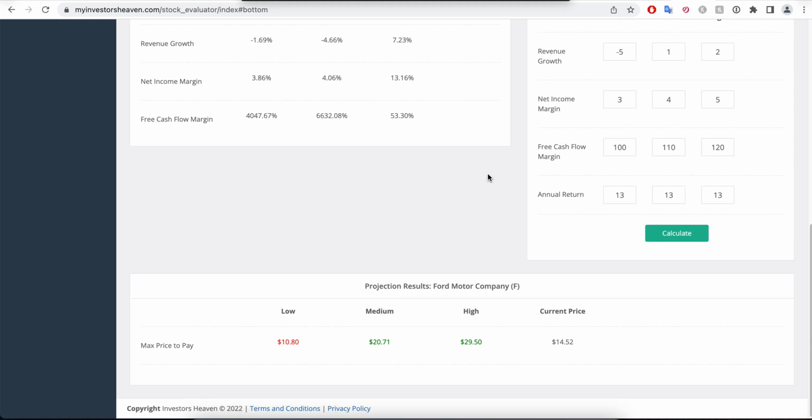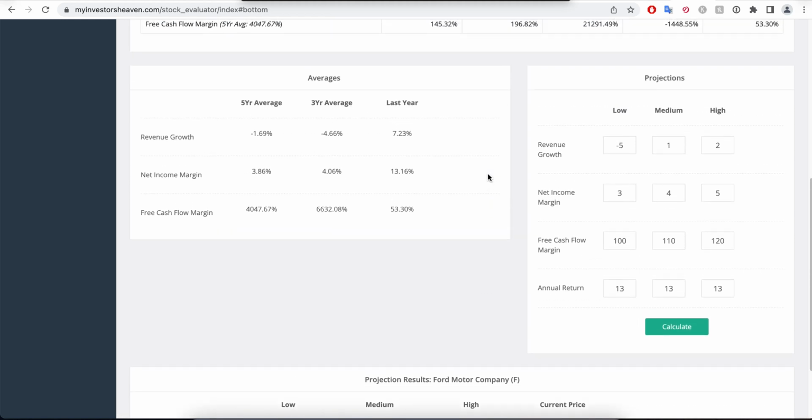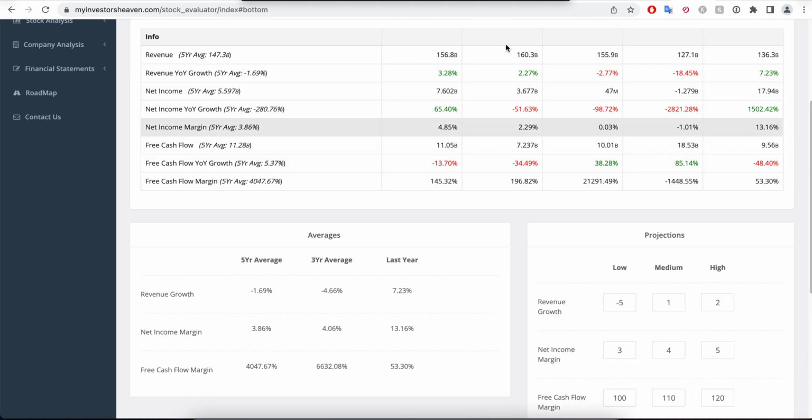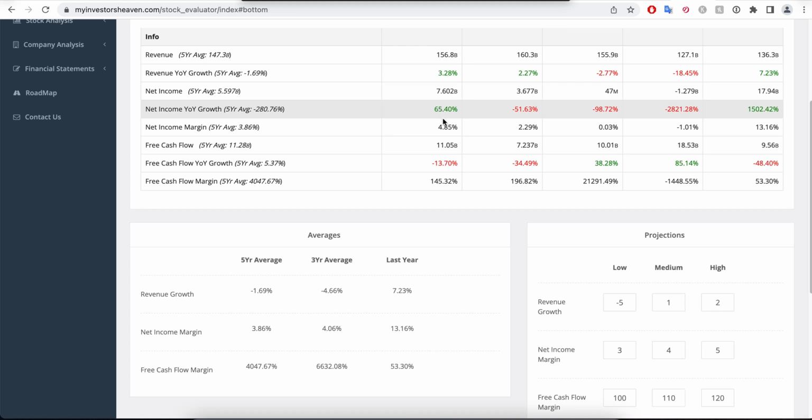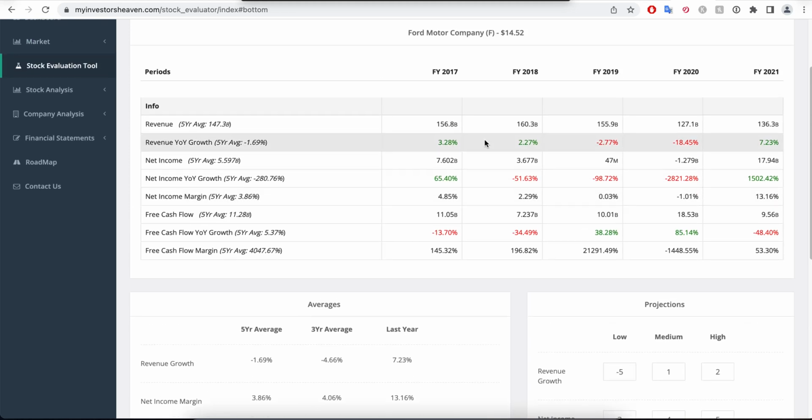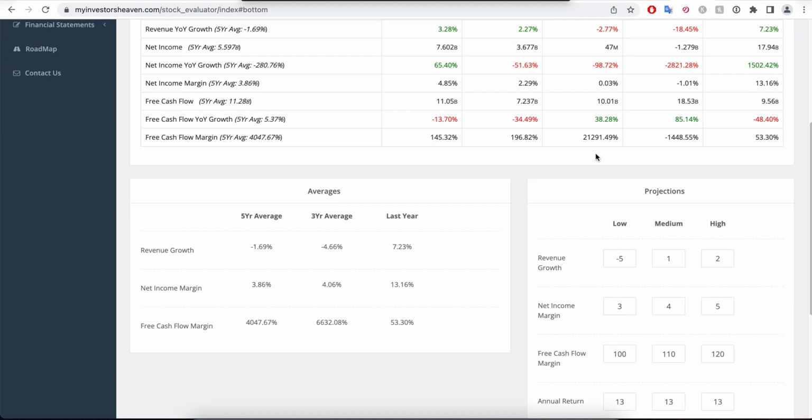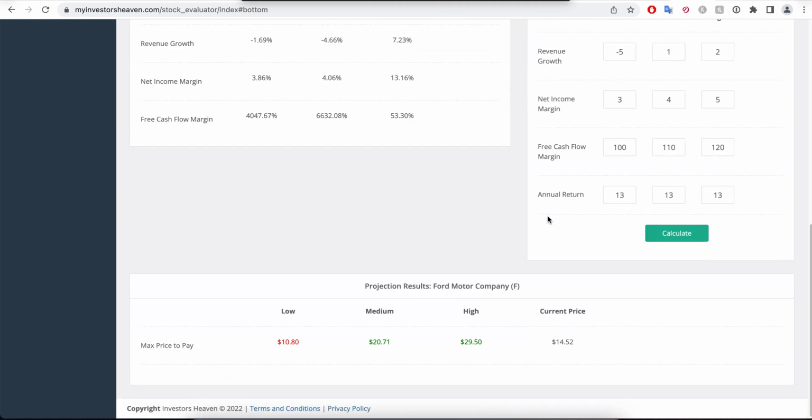And you can use the tool, you have access, and you can play with all these values and see what works best and what makes the most sense for you based on the numbers that you are seeing over here. And I'm explaining how to go about it with all sorts of companies that I'm analyzing in my videos, and hopefully this one gives you an idea of how I go about the whole process.